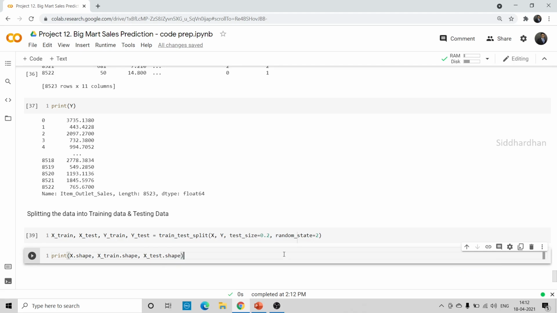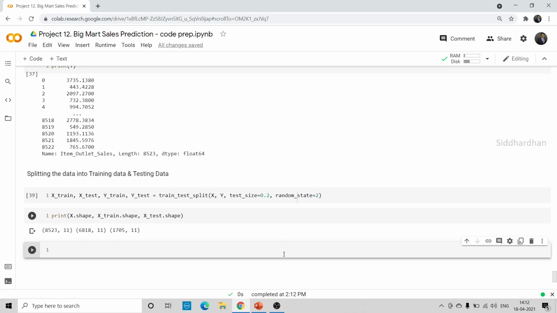Okay, so let's run this. It will give us the number of data points we have for training data. So this is the original data set, which is X. It is 8523, and for training data we have 6818 data points, and for testing data, this is 20% of this data, it is just 1705.